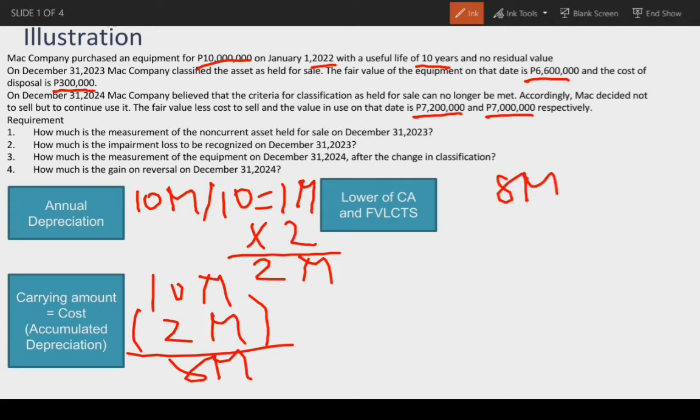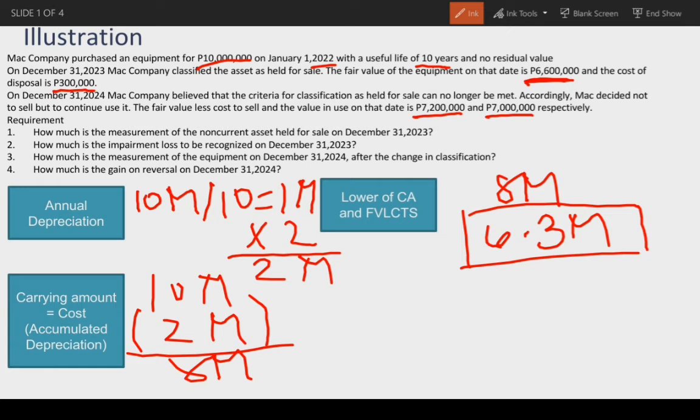So, 8 million and then, ang fair value less cost to sell. So, ang fair value daw on that date ay 6.6 million and the cost of disposal is 300,000. So, ang fair value less cost to sell ay 6.3 million. So, the lower between them, so, ang measurement ay 6.3 million. Requirement number 2, how much is the impairment loss to be recognized on December 31, 2023? So, kapag higher yung carrying amount, mag-recognize ng impairment loss. So, 8 million minus 6.3 million, ang impairment loss ay 1.7 million.